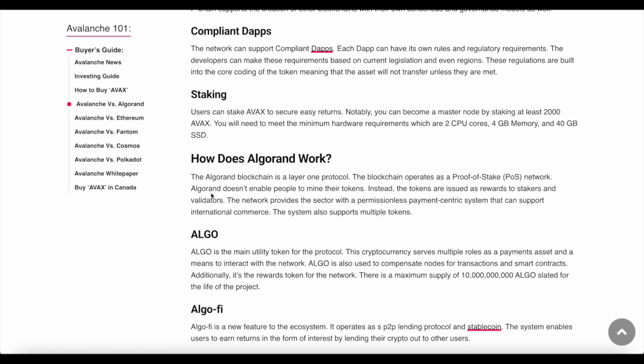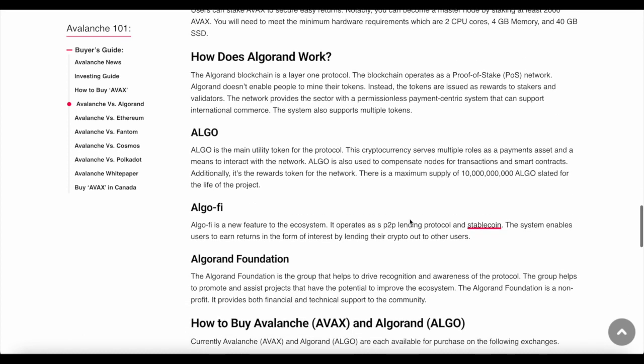Well, for one, Algorand blockchain is a layer 1 protocol. The blockchain operates as a proof-of-stake network. It doesn't enable people to mine their token. Instead, tokens are issued as rewards to stakers and validators. The network provides a sector with a permissionless payment-centric system that can support international commerce. The system also supports multiple tokens as well.